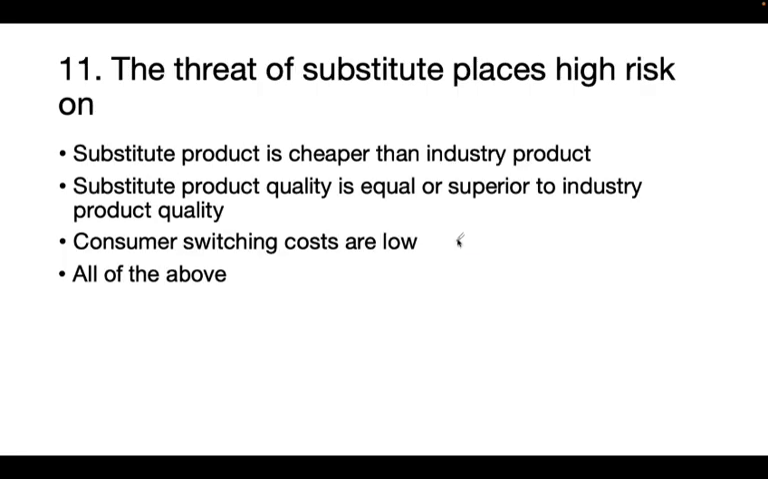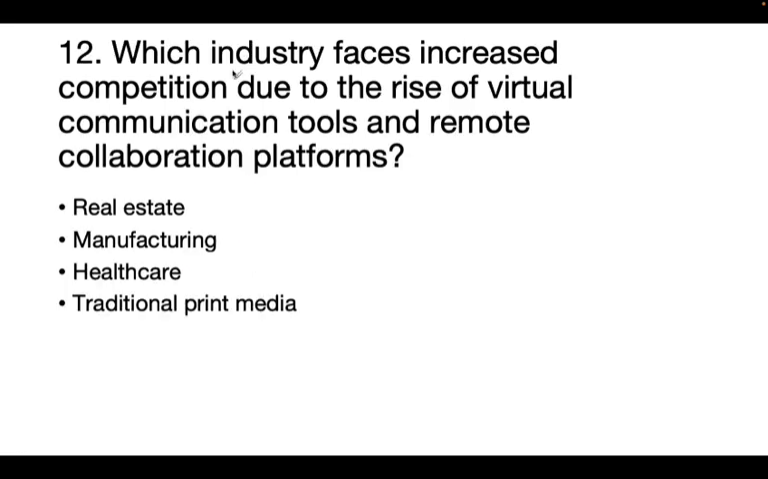Next question. The threat of substitute places high risk on substitute product is cheaper than industry product, substitute product quality is equal or superior to industry product quality, consumer switching costs are low, all of the above. The correct answer is all of the above. Next question. Which industry faces increased competition due to the rise of virtual communication tools and remote collaboration platforms? Real estate, manufacturing, healthcare, traditional print media. The correct answer is real estate.